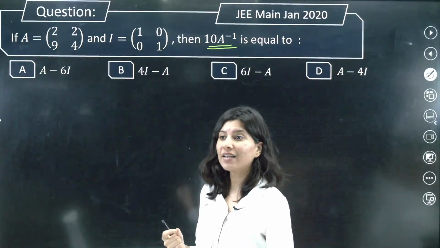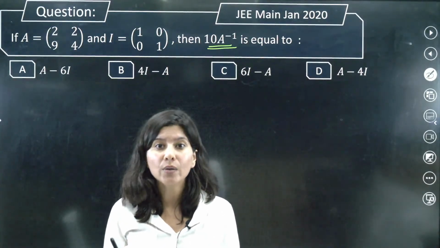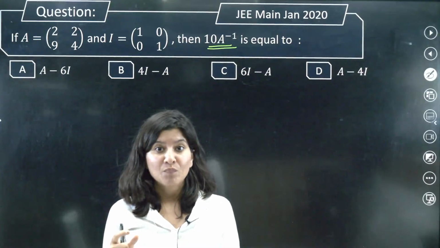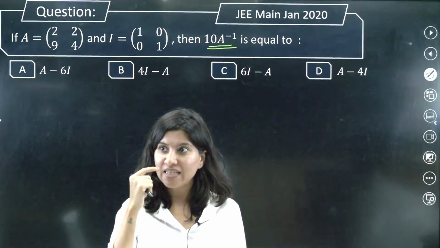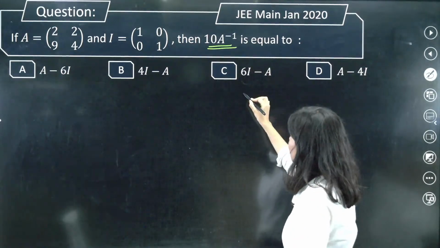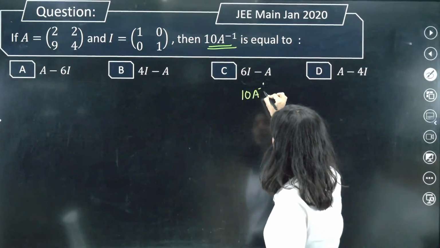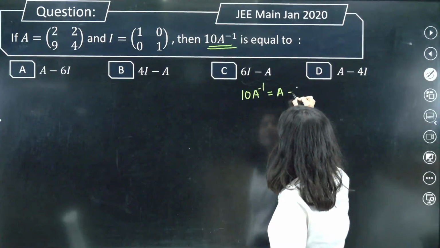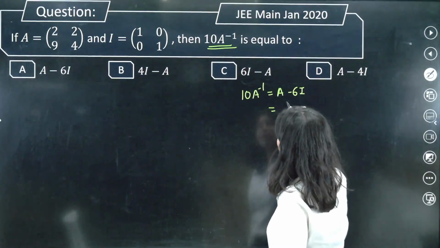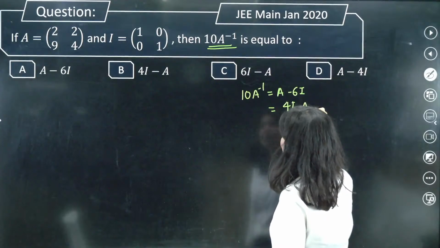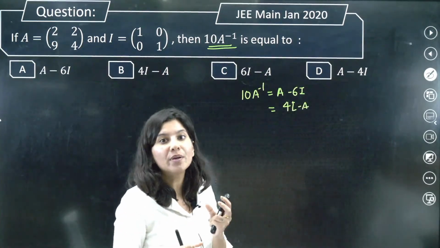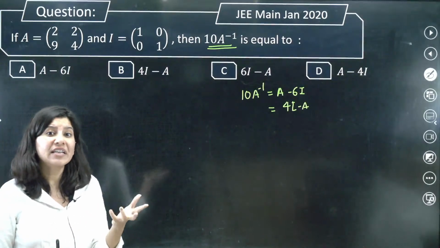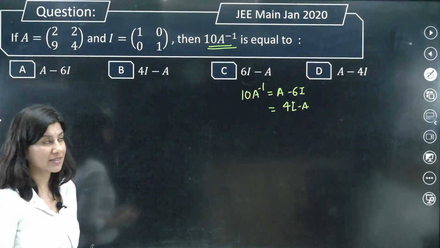Or you can say they will always ask you about an equation having the inverse of A. So what they are saying is 10A inverse is A minus 6I or 4I minus A. So this is actually an equation only. Now I will tell you how to get a proper equation involving A inverse using a 2 cross 2 matrix, right?